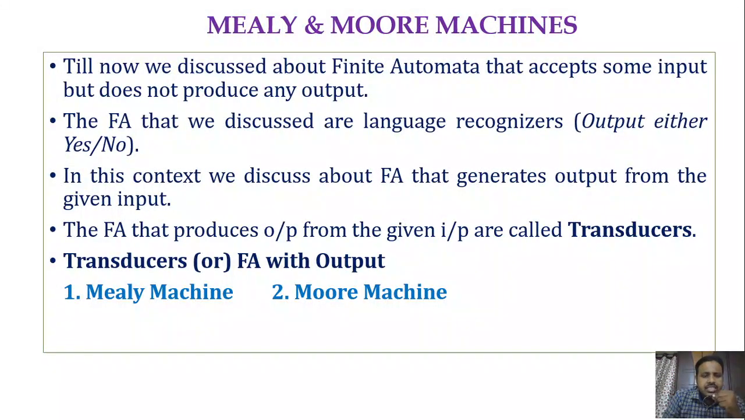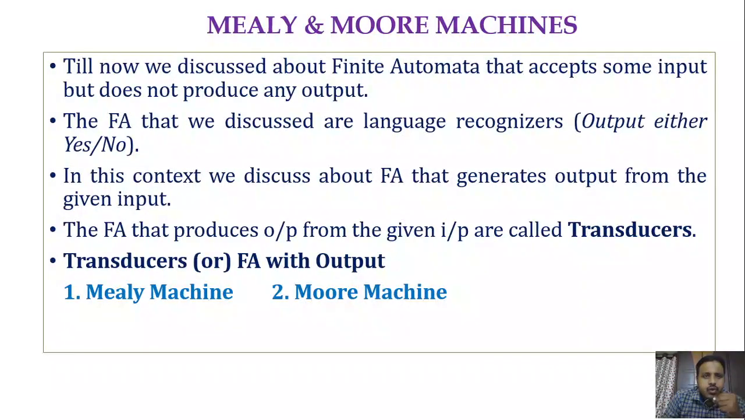The automata that we discussed till now are called language recognizers. Why are we calling those automata language recognizers? Because these automata take some input and tell us whether that particular input is valid or not. Whenever you give a particular input, if the finite automata reaches the final state, then that input is said to be a valid one. Otherwise it is considered invalid. Valid means it is accepted, and invalid means it is rejected.